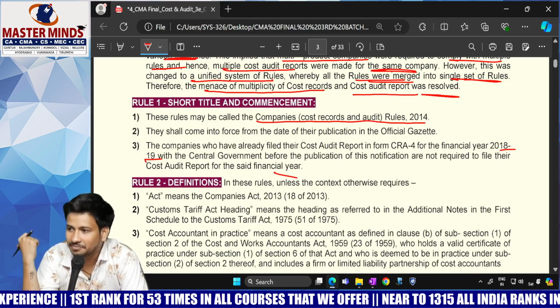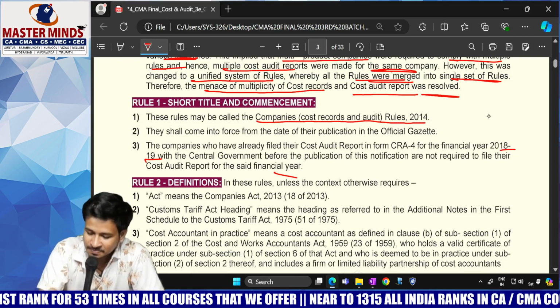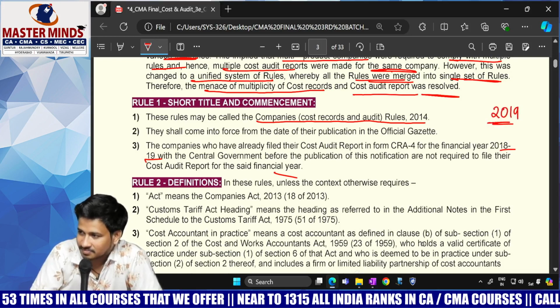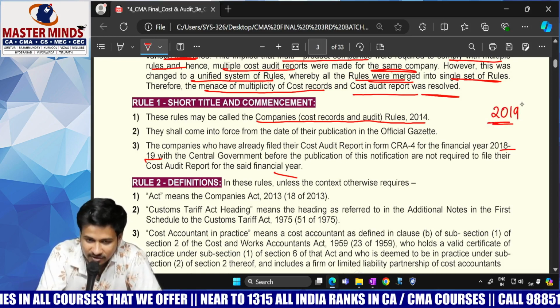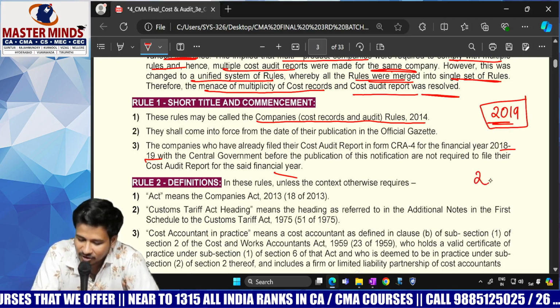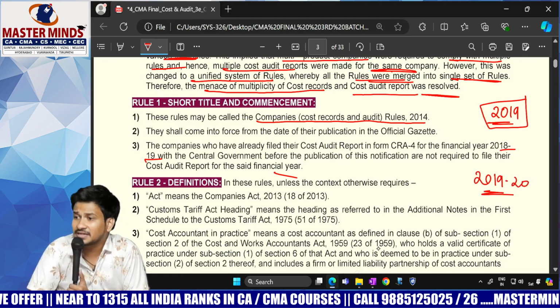But in this chapter we are learning only up to 2019. Now listen very carefully. The latest amendments are 2019. If the amendment rules were issued in the year 2019, you will generally follow them from 2019-20. Am I correct or wrong?